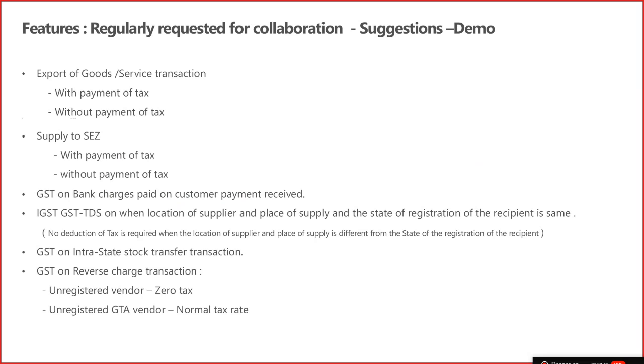In this requirement, I will take you to the configuration application where you can make the changes. Similarly, for supply to SEZ, again there are constraints where you first have to identify the SEZ. SEZ means the supplier and the receiver are both based in India, and the tax will be calculated, with payment and without payment options also there. And again, whatever tax is paid is refundable as well. So accounting is different and the treatment is different, because even if the supplier and receiver are both in the same state, the tax will be IGST.